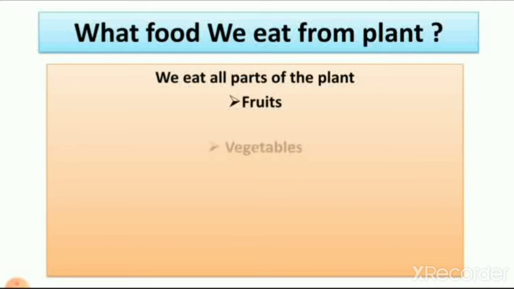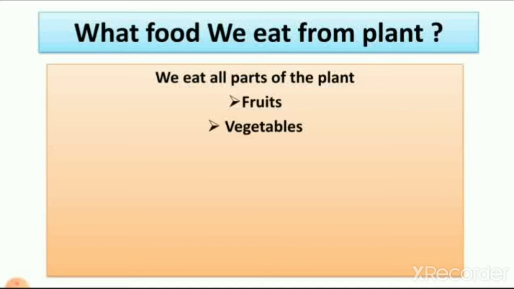Then we get vegetables from plants. We learn in lesson number 3 that vegetables are also part of the plant. Some we call fruit, some are stem, some are leaf, some are roots of the plant.